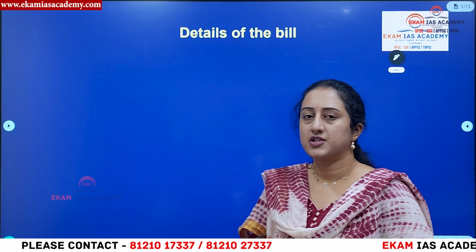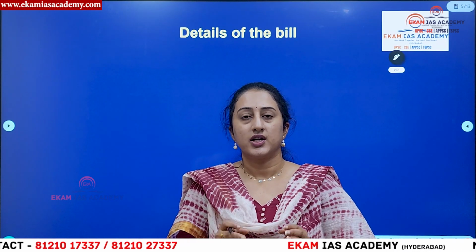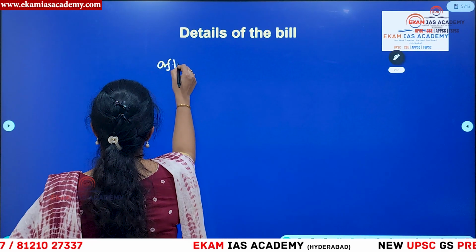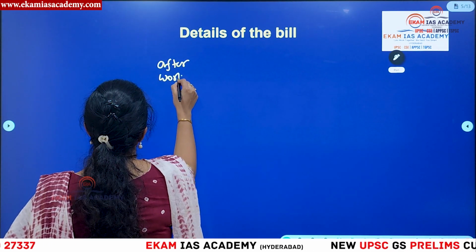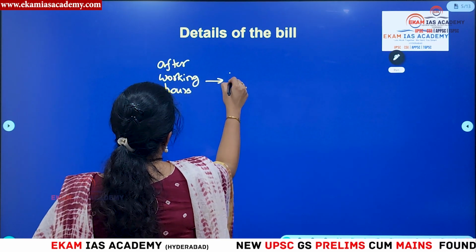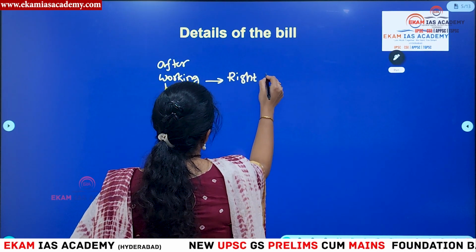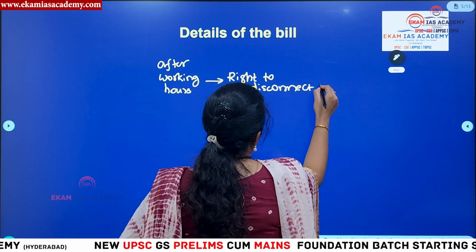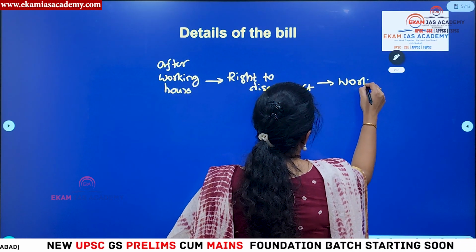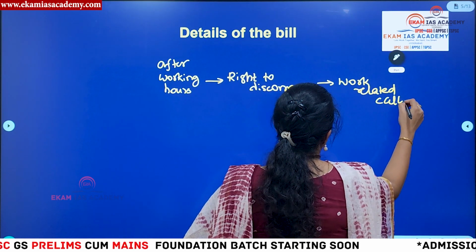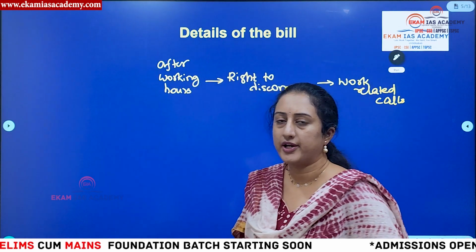So what is the detail of this particular bill which is trying to be introduced in Australia? It is the right to disconnect. That means after your working hours, right? After working hours, you have complete right to disconnect from office related or work related calls. Okay, so that is the concept of right to disconnect.